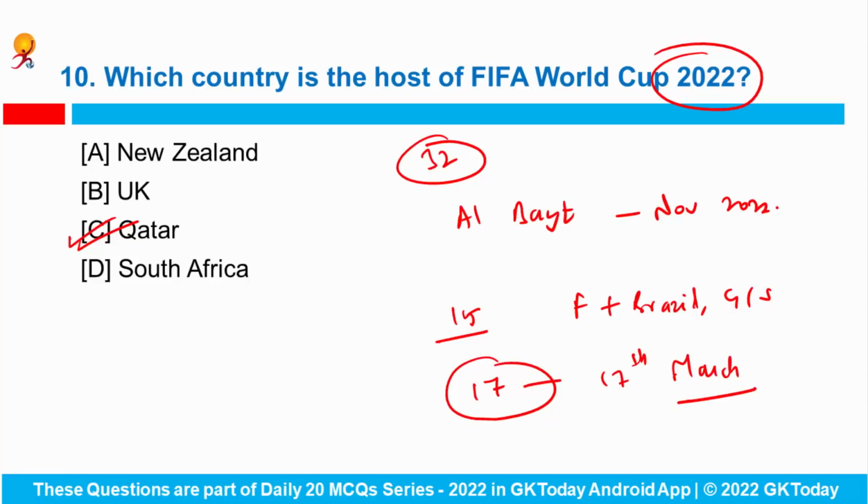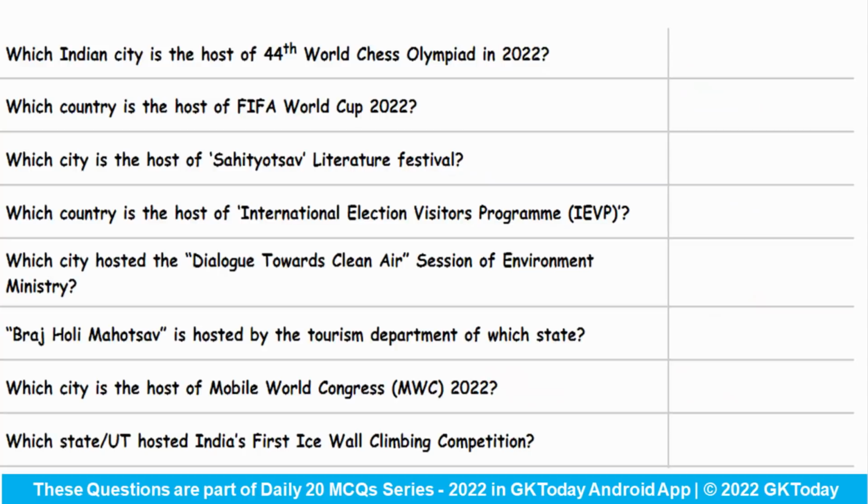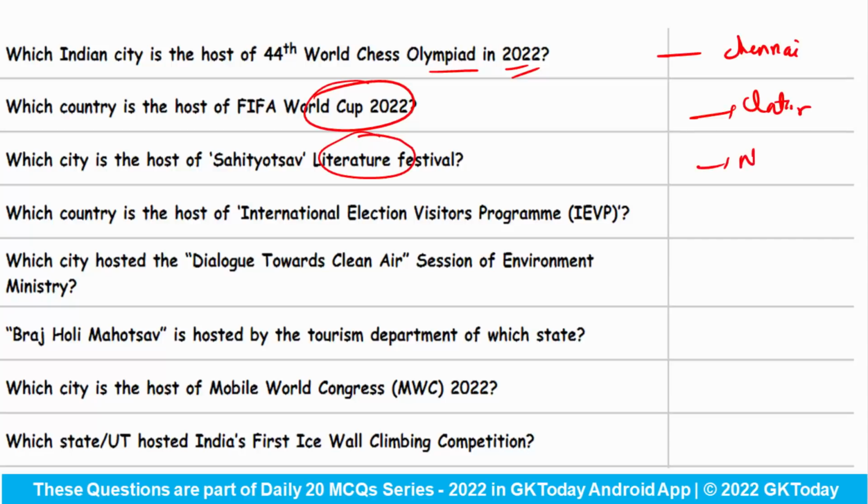Okay. Now let's see some of the important hosts. Which Indian city is the host of 44th World Chess Olympiad in 2022? The city is Chennai. Which country is the host of FIFA World Cup? I've just told you it is Qatar. Which city is the host of Sahitya Utsav Literature Festival? Answer is New Delhi. Which country is the host of International Election Visitors Program? It is India. Which city hosted the Dialogue Towards Clean Air session of Environment Ministry? The host for this event is Gurugram.